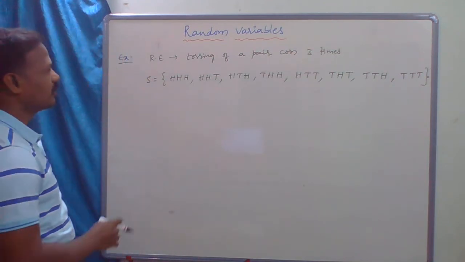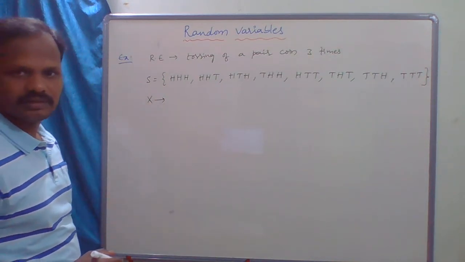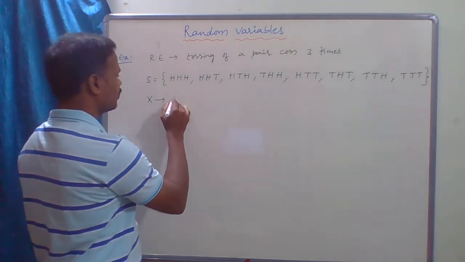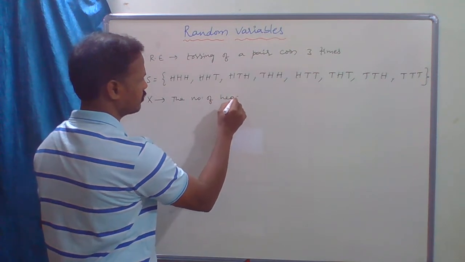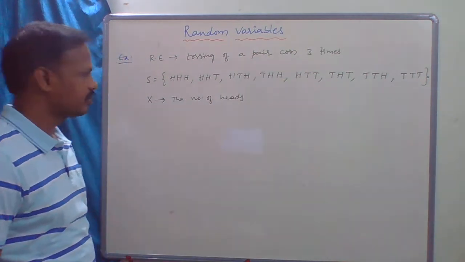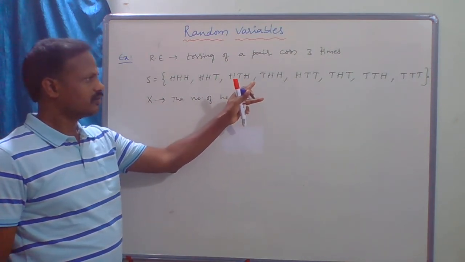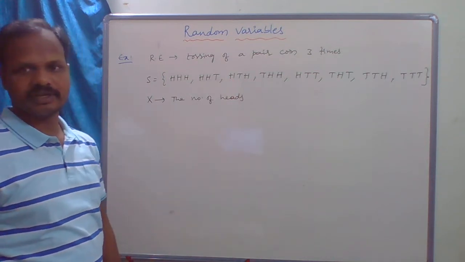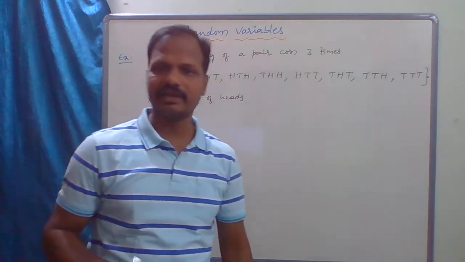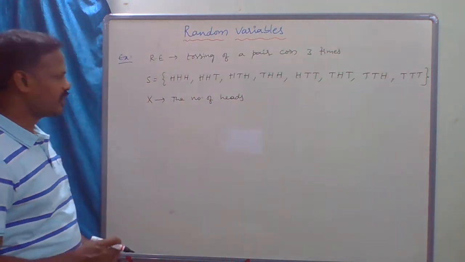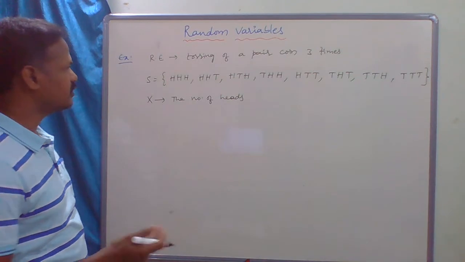Now I will consider a random variable x, the number of heads in this random experiment. Now to find mean, variance or standard deviation, first of all I will write a probability distribution table so that it is easy to write all the things.